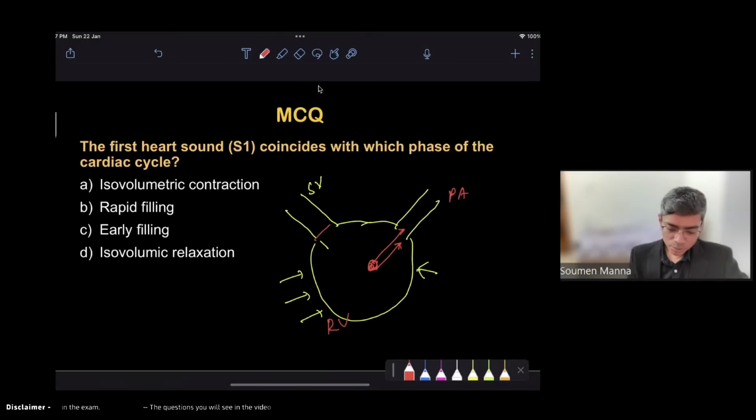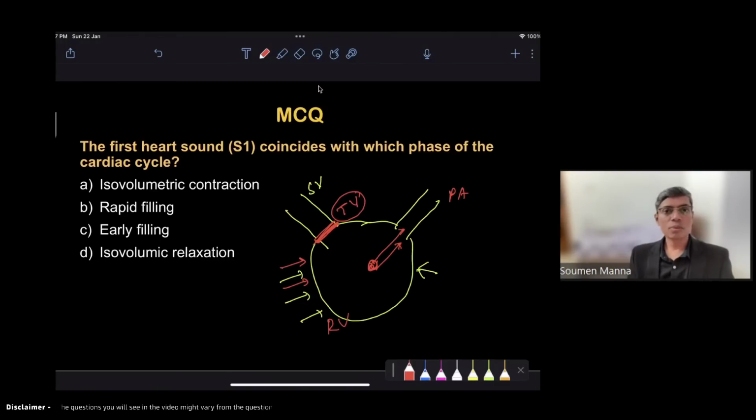First of all, you have to close the valve which is present here. That is the tricuspid valve. Whenever the heart starts contraction, the first thing that happens is closure of the tricuspid valve on the right side and the mitral valve on the left side. So closure of the tricuspid and mitral valves occurs at the onset of systole, at the beginning of systole.